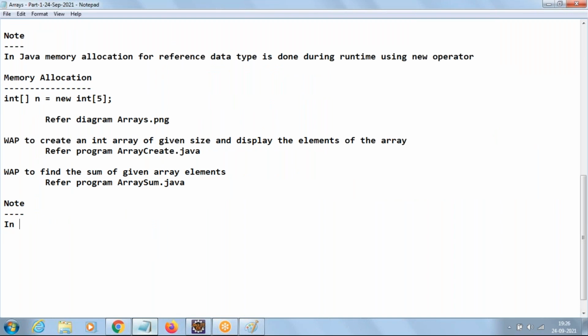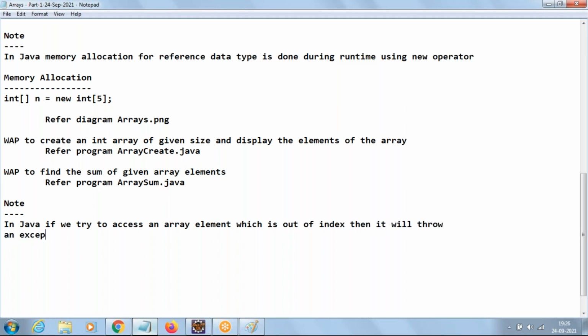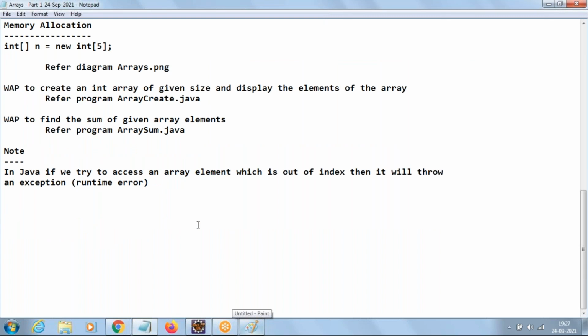In Java, if we try to access an array element which is out of index, then it will throw an exception. Just remember an exception. The meaning of exception is runtime error. So what is this exception? Everything we'll discuss when we come to exception handling topic. Okay. So clear everyone? Any questions?